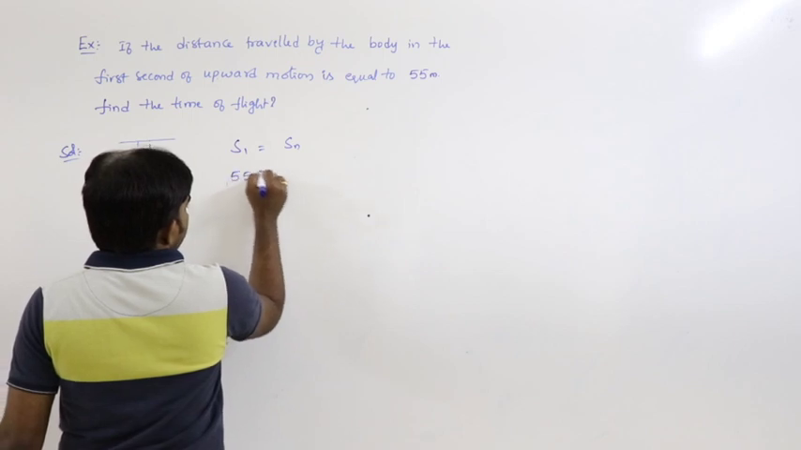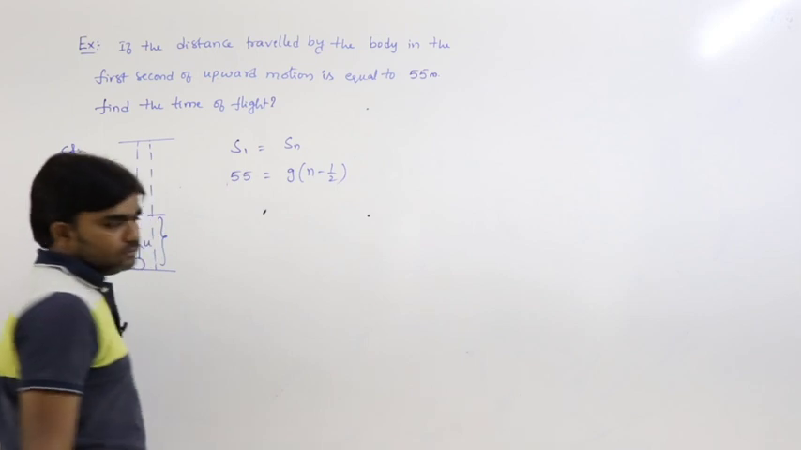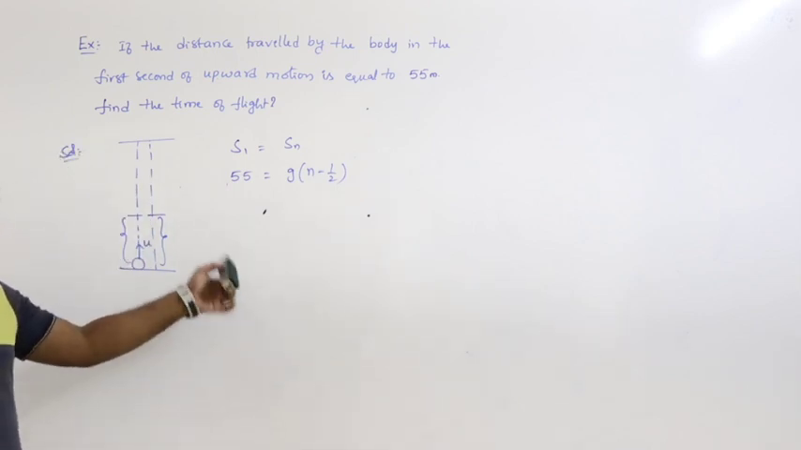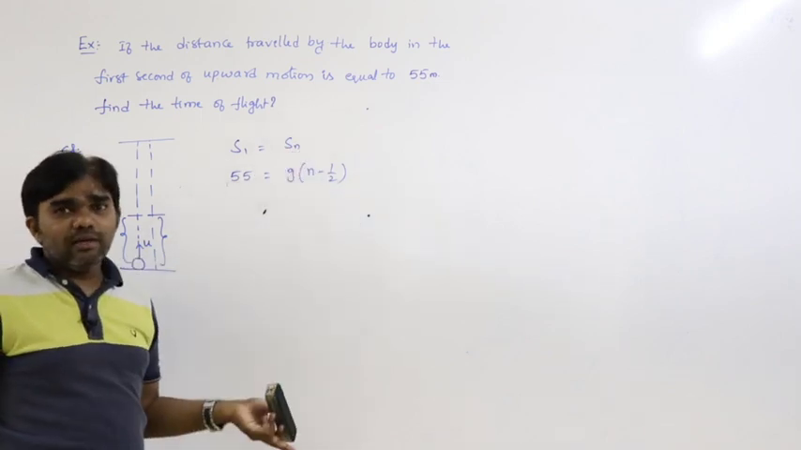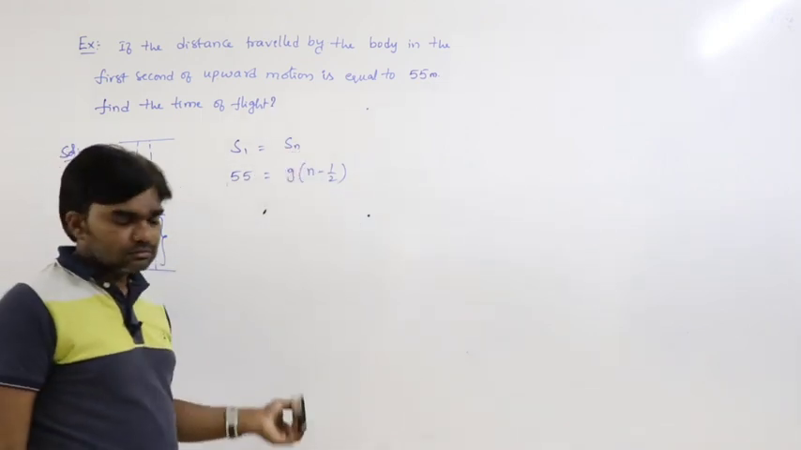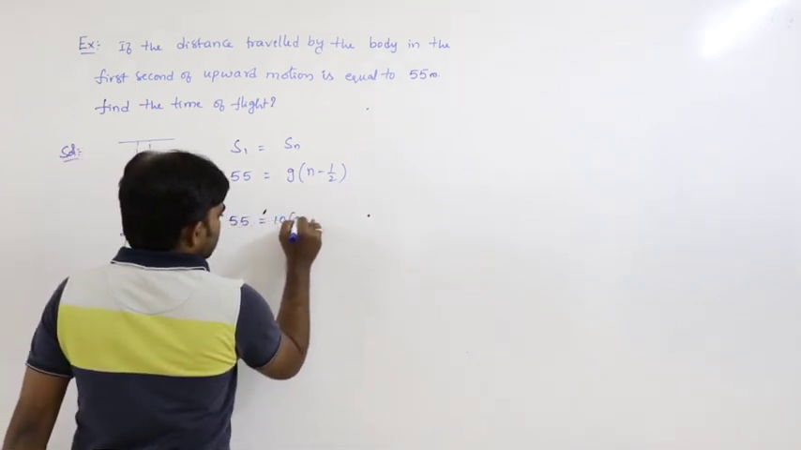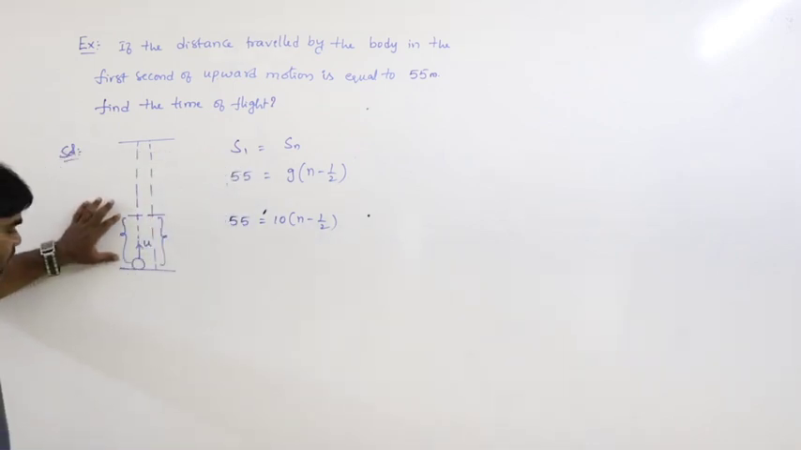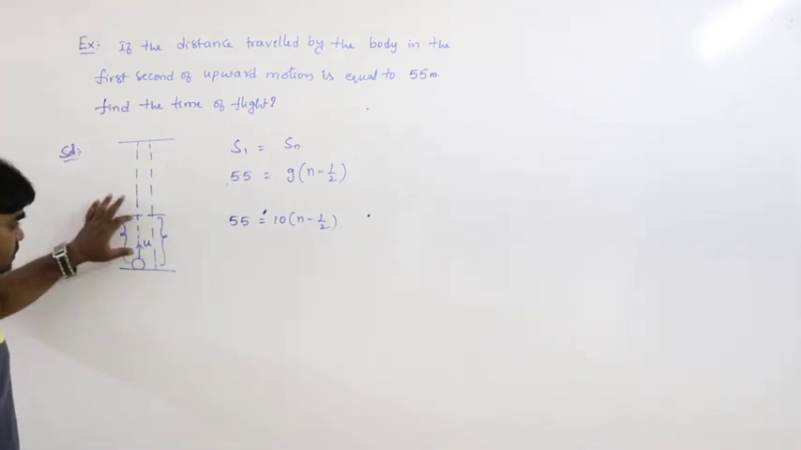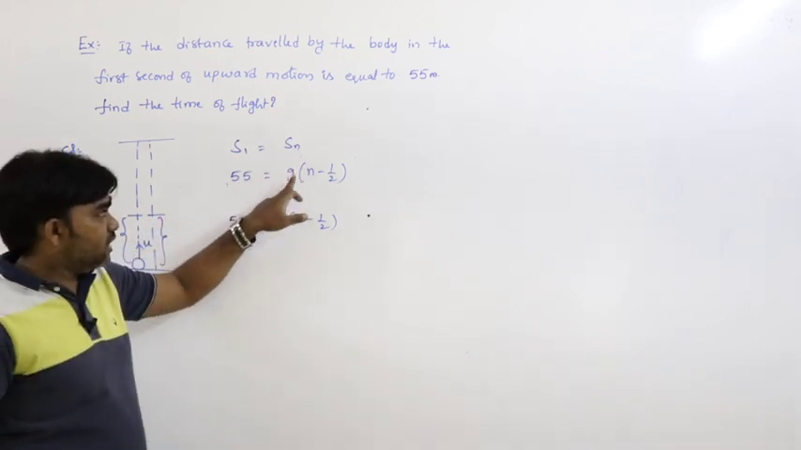S1 is given as 55. Sn is equal to g into n minus half. Just the previous concept only. S1 is given as 55 and Sn is g into n minus half. We know that. So 55 is equal to 10 into n minus half. So distance travelled by the body in the first second of upward motion is equal to distance travelled by the body in the last second of downward motion.